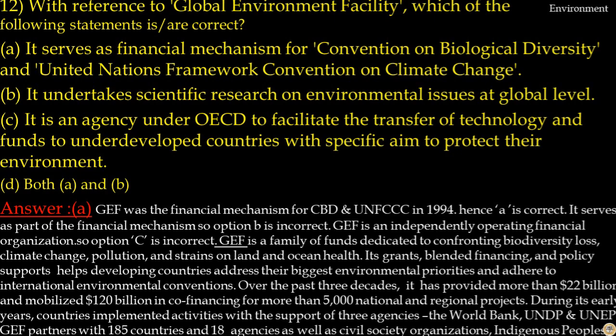During its early years, countries implemented activities with the support of 3 agencies, namely World Bank, UNDP, and UNEP. GEF partners with 185 countries and 18 agencies, as well as civil society organizations, indigenous people, and the private sector. So, your answer to this question is option A.